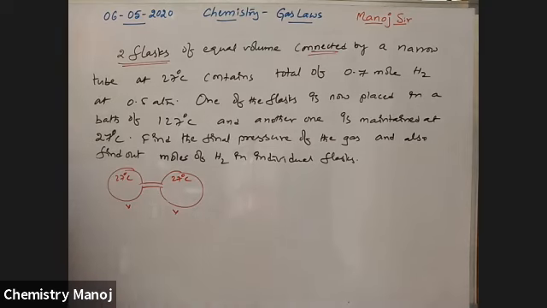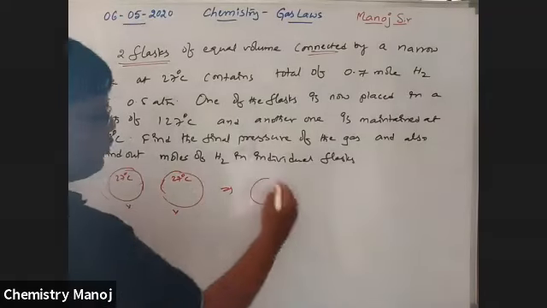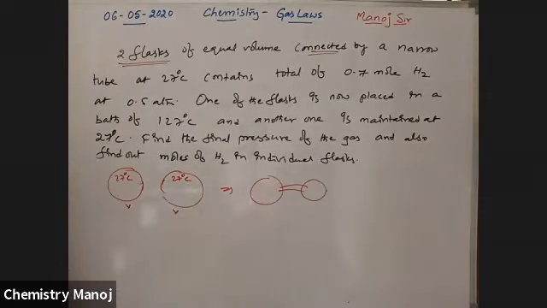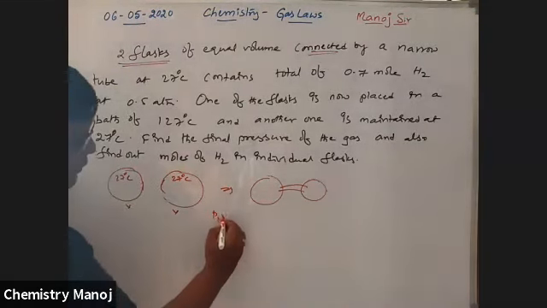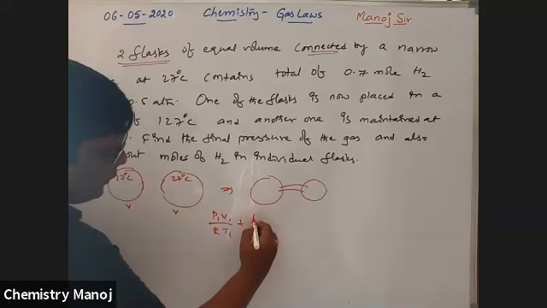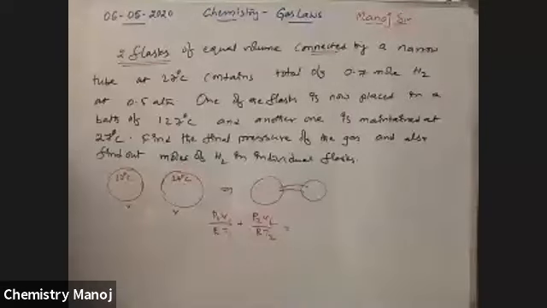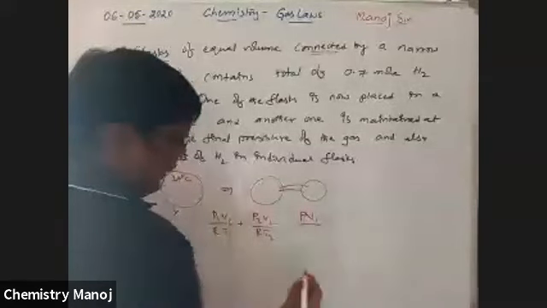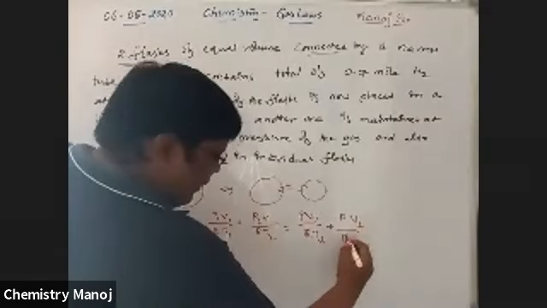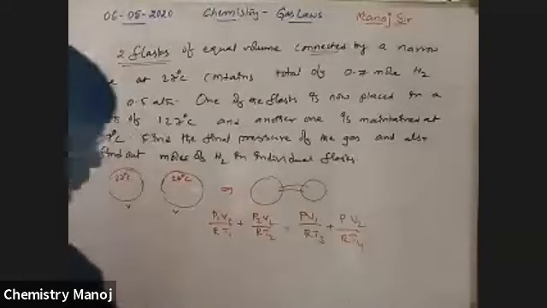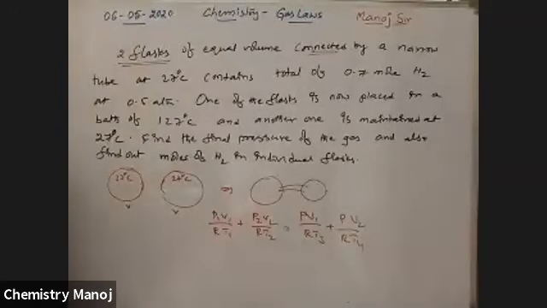Okay. So at the beginning, this is the initial case. Later, these two are connected. So apply the condition. What is the formula? P1 V by R T1 plus P2 V2 by R T2 is equal to P V1 by R T3 plus P V2 by R T4. Apply the formula, conservation of moles.